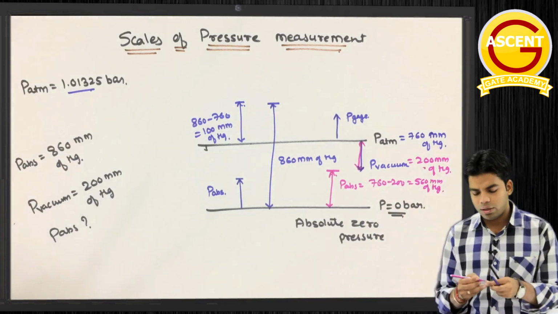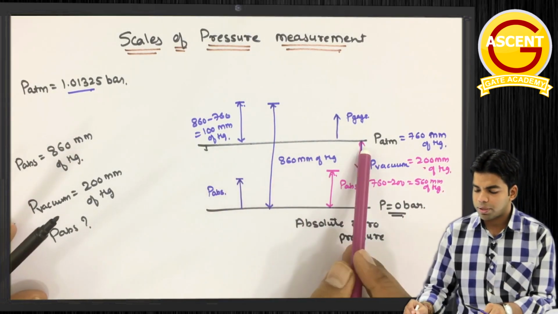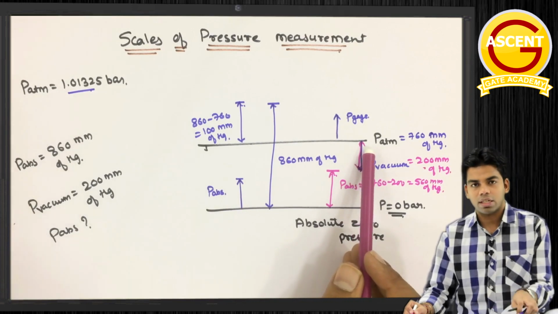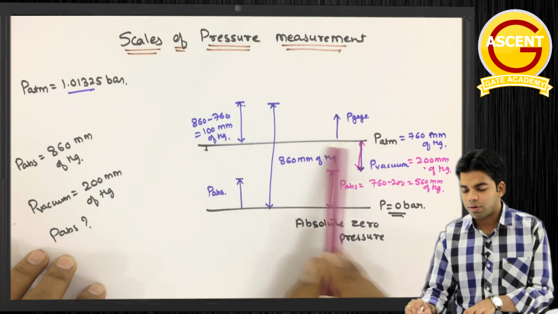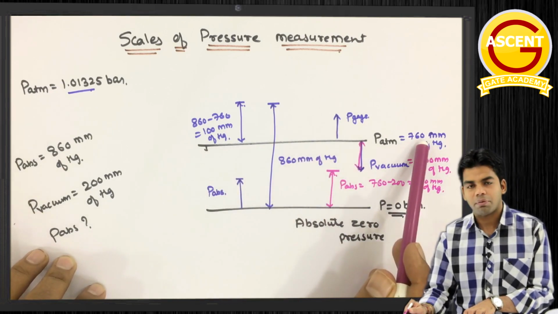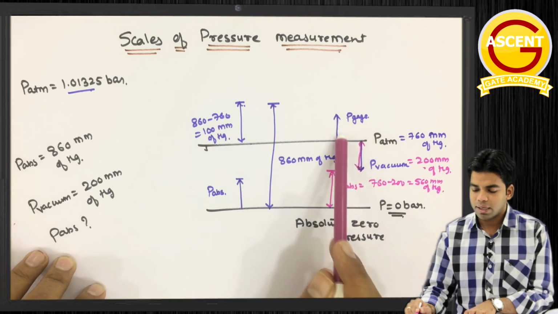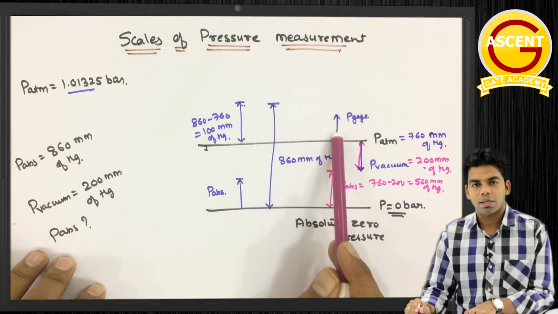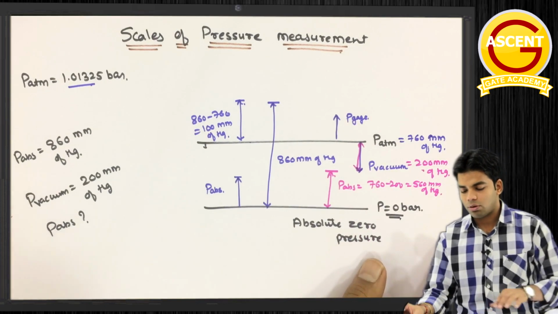Okay, so at any point the bottom line is that atmospheric pressure is actually the zero gauge pressure. Atmospheric pressure will be considered as zero gauge pressure. In terms of absolute pressure, atmospheric pressure is 760 mm of Hg और 1.01325 बार. अगर हम atmospheric pressure को datum लेके चल रहे हैं, so above atmospheric pressure it is called gauge pressure, below atmospheric pressure it is called the vacuum pressure.